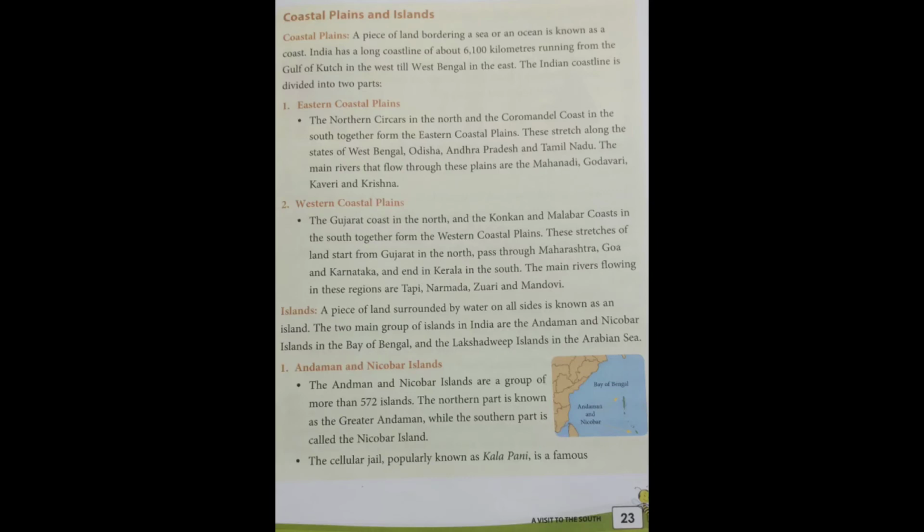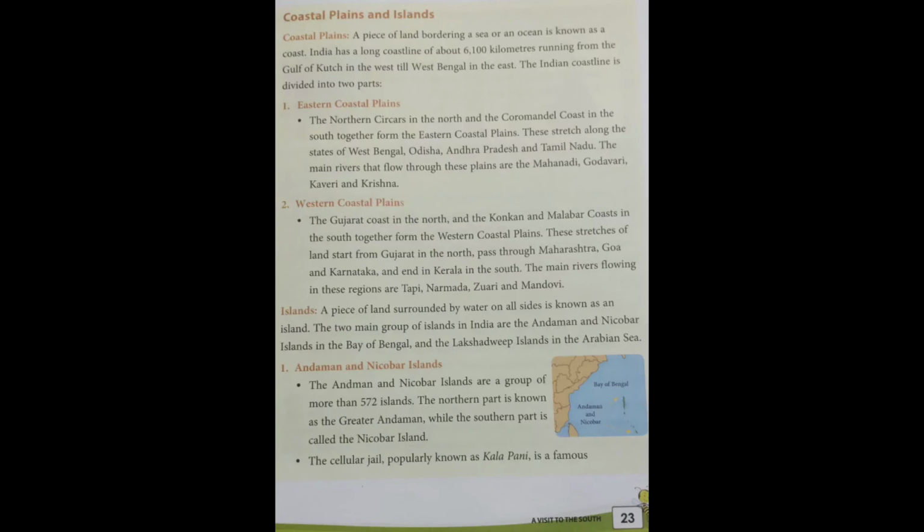This stretch of land starts from Gujarat in the north, passes through Maharashtra, Goa and Karnataka, and ends in Kerala in the south. The main rivers flowing in this region are Tapi, Narmada, Zuari and Mandovi.